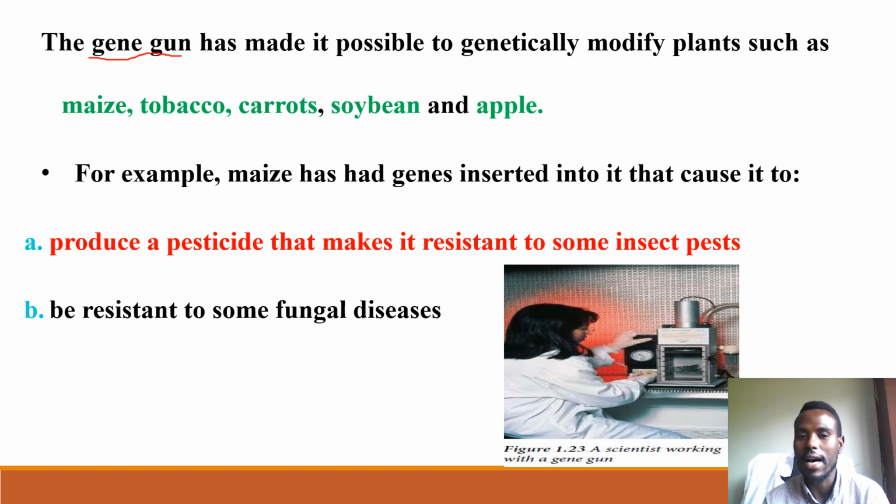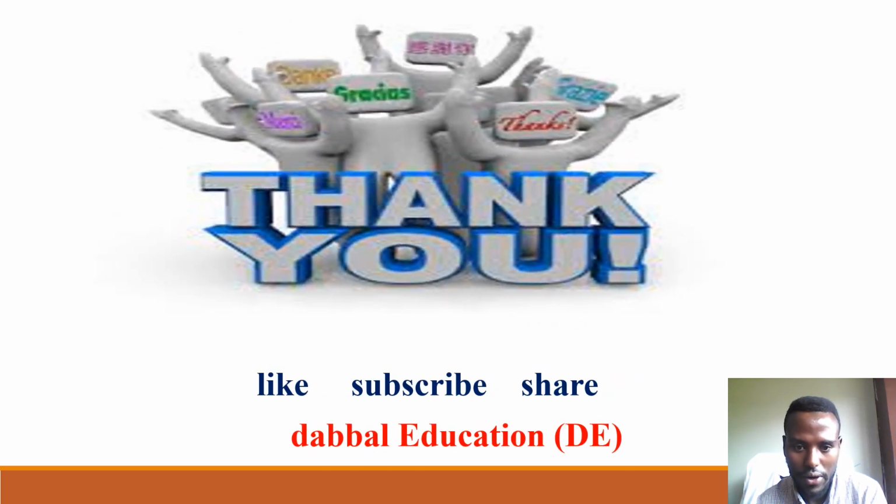For example, maize has had a gene inserted into it that causes it to produce pesticides that make it resistant to some insect pests. It is resistant to some fungal diseases. This is how we are modifying plants by using this technique.